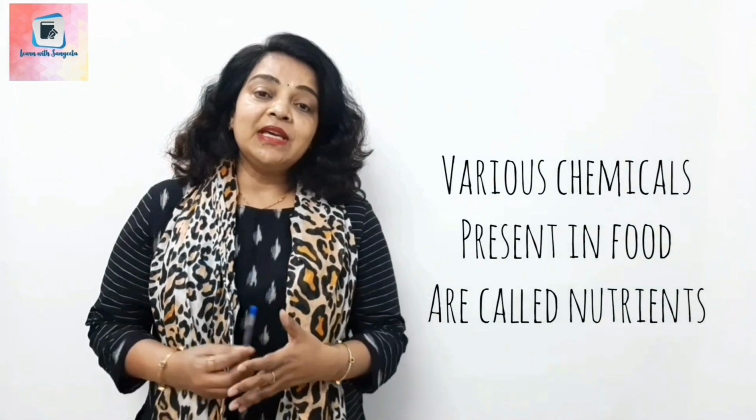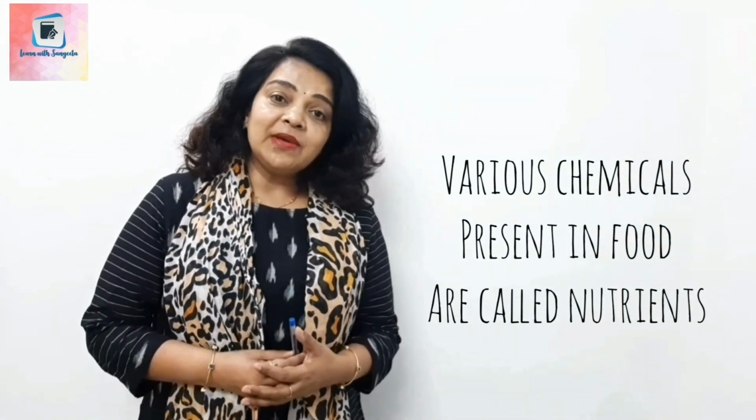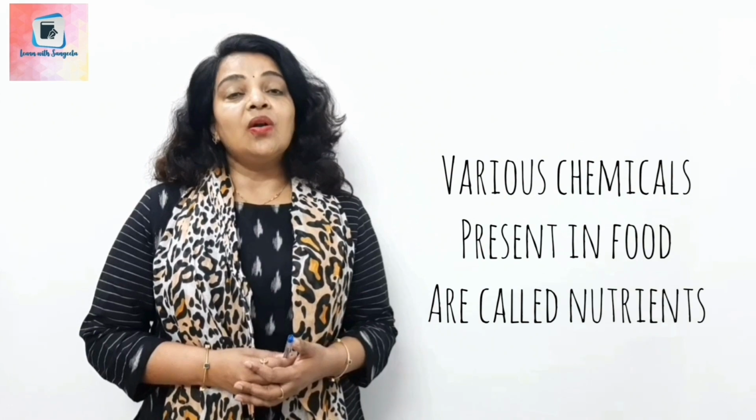Now what is there in the food which helps in doing all these activities? Children, food contains various sorts of chemicals in it. And these chemicals are known as nutrients or components of food. In this video, I'll tell you about 6 nutrients that are present in the food that we eat. One by one we will study about these nutrients.